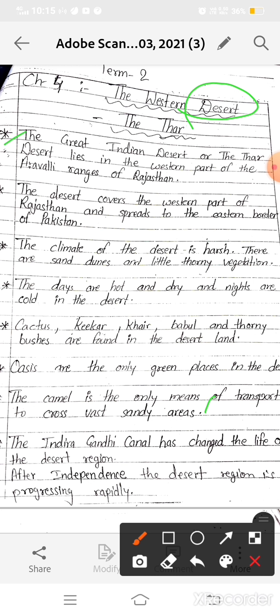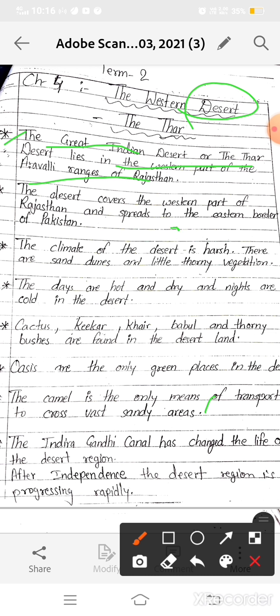Okay, now we will read about the Great Indian Desert, the Thar Desert. What is the location of the western desert of India, the Thar? So the Thar desert lies in the western part of Aravalli ranges of Rajasthan in India. Okay, and it is also called the Great Indian Desert because it is the greatest desert in India.